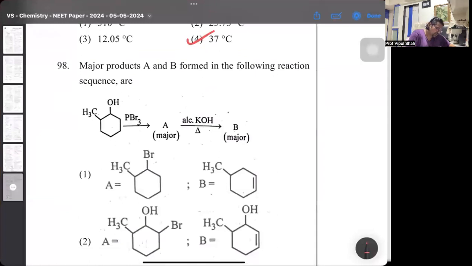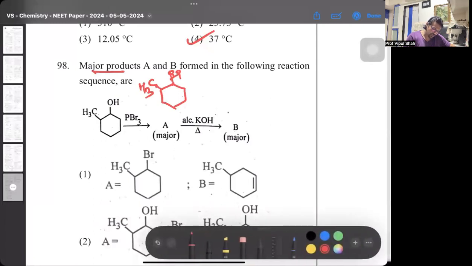98, the major product. This was very easy. With PBr3, the first product it will form will be here. OH will be replaced by Br. The methyl group will be as it is. Then with alcoholic KOH, it's beta elimination. So with beta elimination, you will have a situation here. Look at this. That's your alpha. That's your beta. That's your beta.